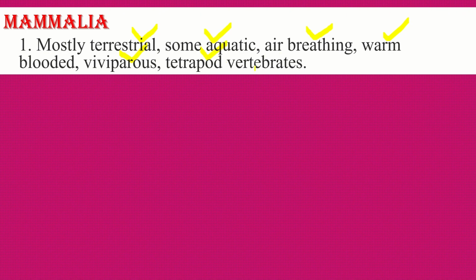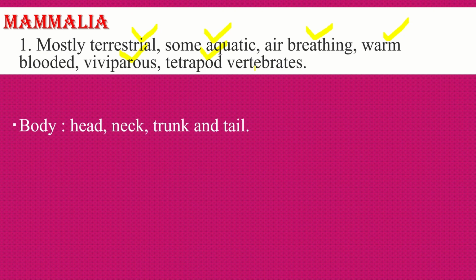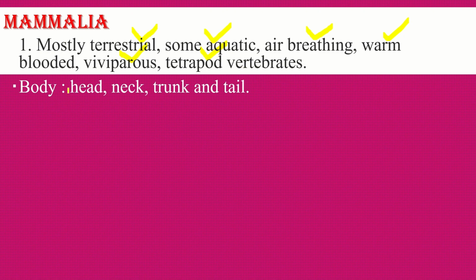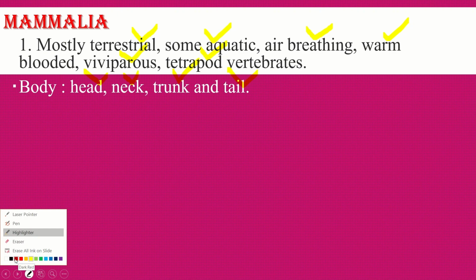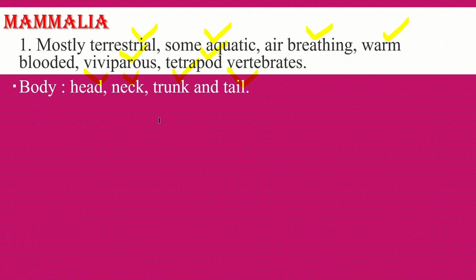Tetrapod vertebrates. Second characteristic: the body is divisible into four parts: head, neck, trunk and tail.